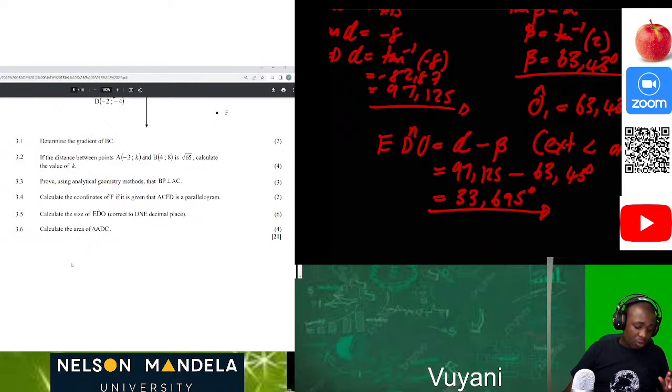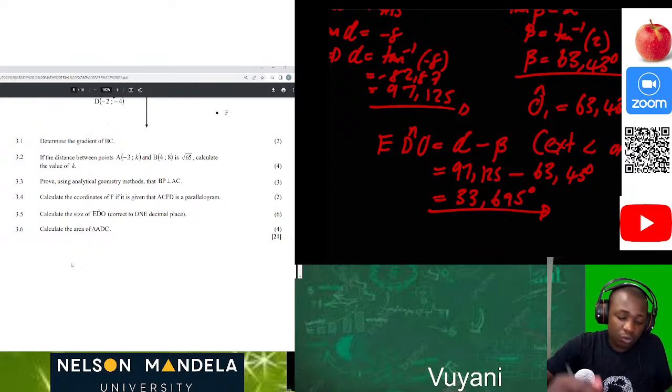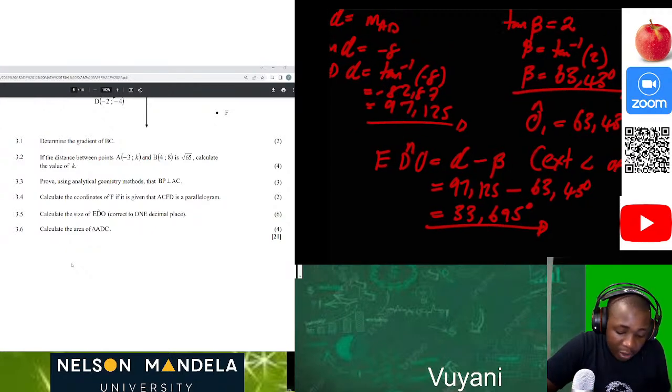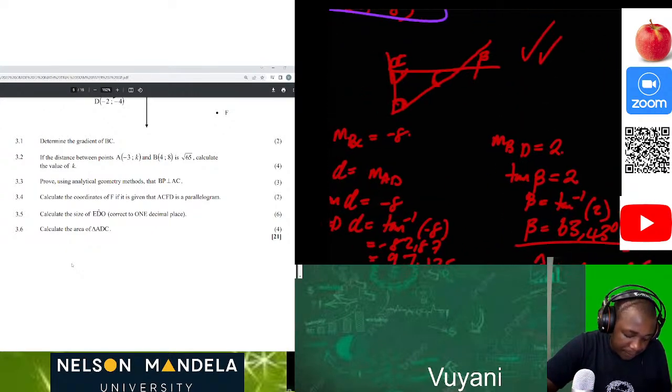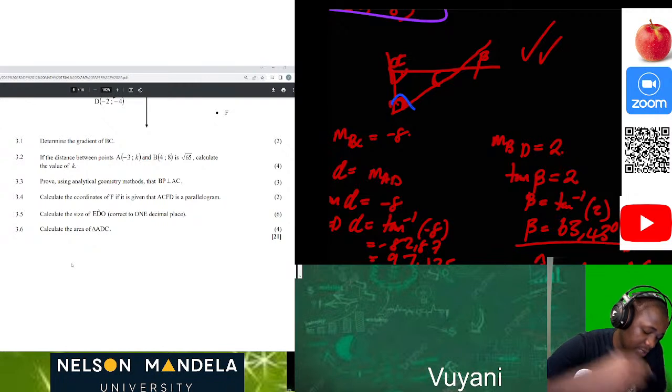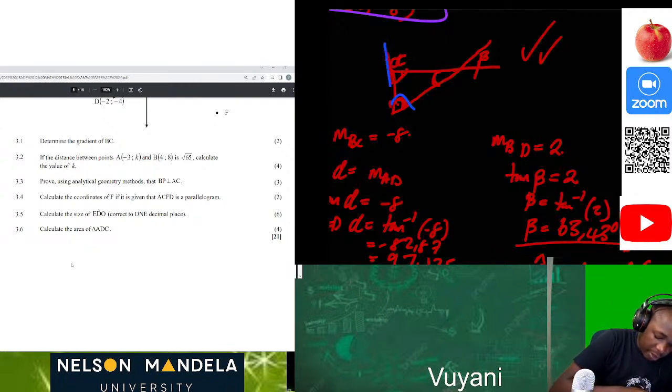So just to go through this problem once more, guys, in order for us to know the angle we are calculating here, what is crucial is to understand that if we draw this triangle on its own, something like this. Okay, mine is not perfect, but it's something. So we have beta here.